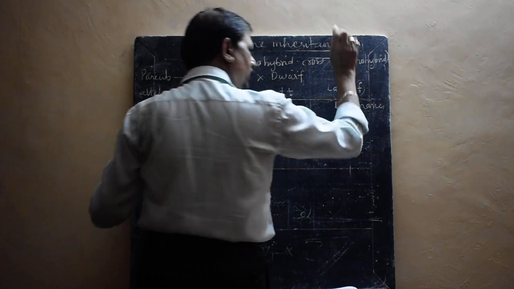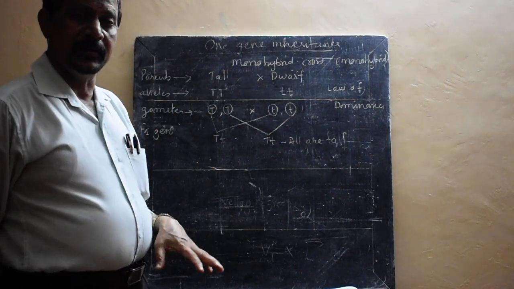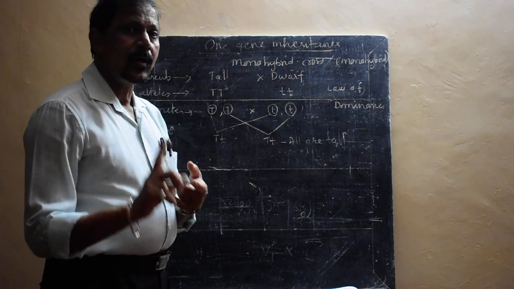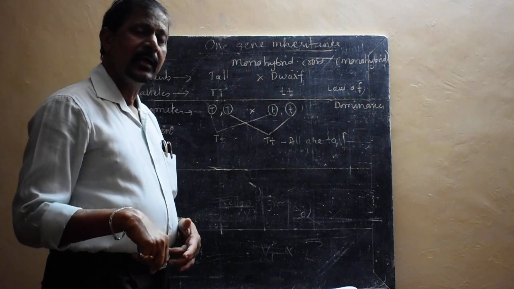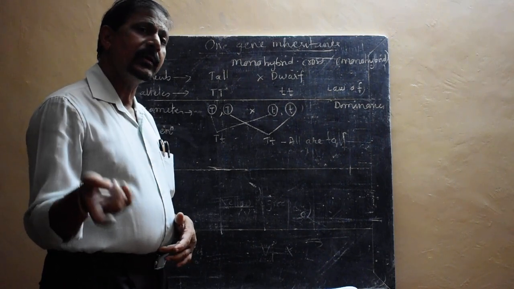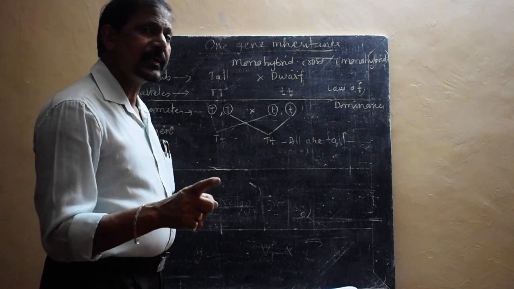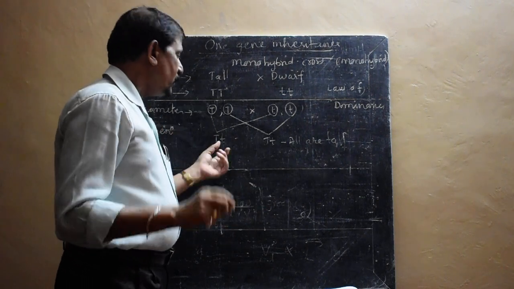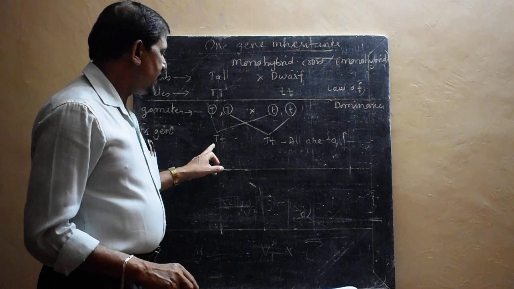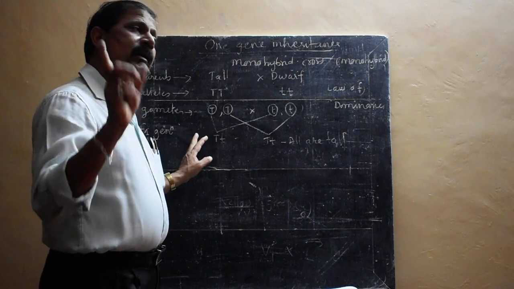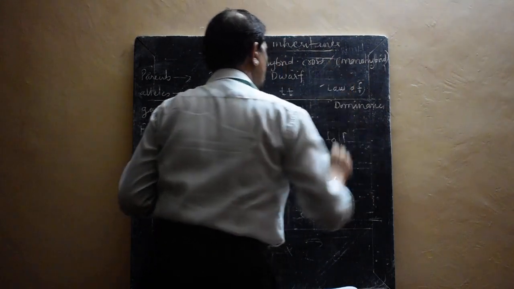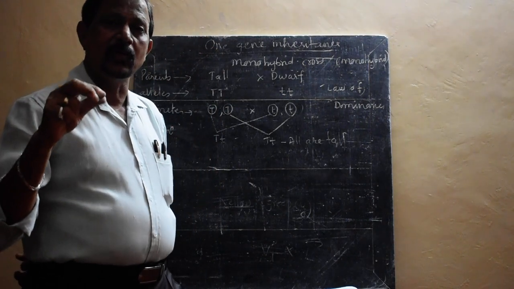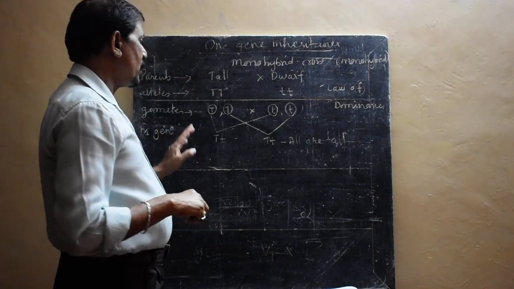I think you understood. What is the law of dominance? Law of dominance means when two parents are crossed, only one character is expressed and the other is hidden. The dominant character does not allow the recessive character to express. So only one character is expressed, and that character is generally the dominant one, and that is why it is called the law of dominance. So the first law Mendel derived is called what? Law of dominance.